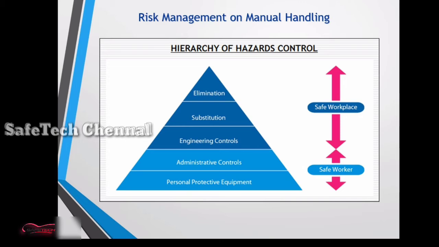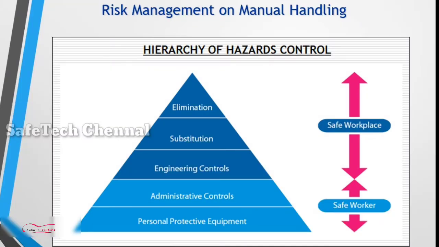Administrative control, the management introduces something to control the risk, and the principal employer implements it on site. Then personal protective equipment is the last line of defense in the hazard control hierarchy.